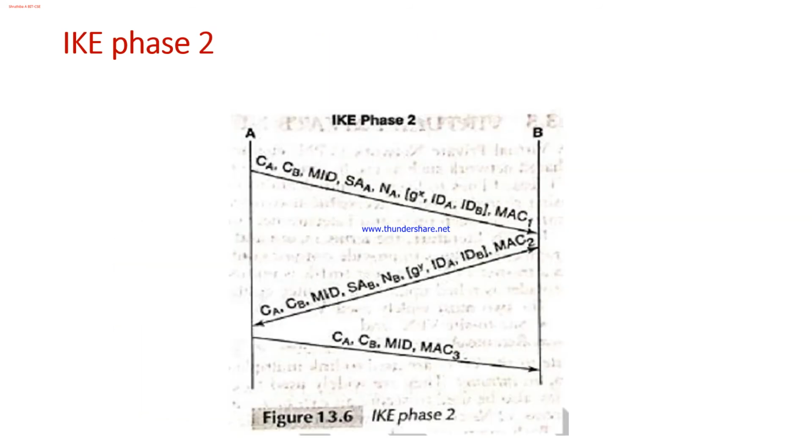In phase 2, what exactly happens, we'll see later. First let me explain what phase 1 is. This is a pre-shared key, and the same key can also be exchanged using the private signature key concept, or the private decryption key concept. So there are different ways, the same 6 messages but in different ways.